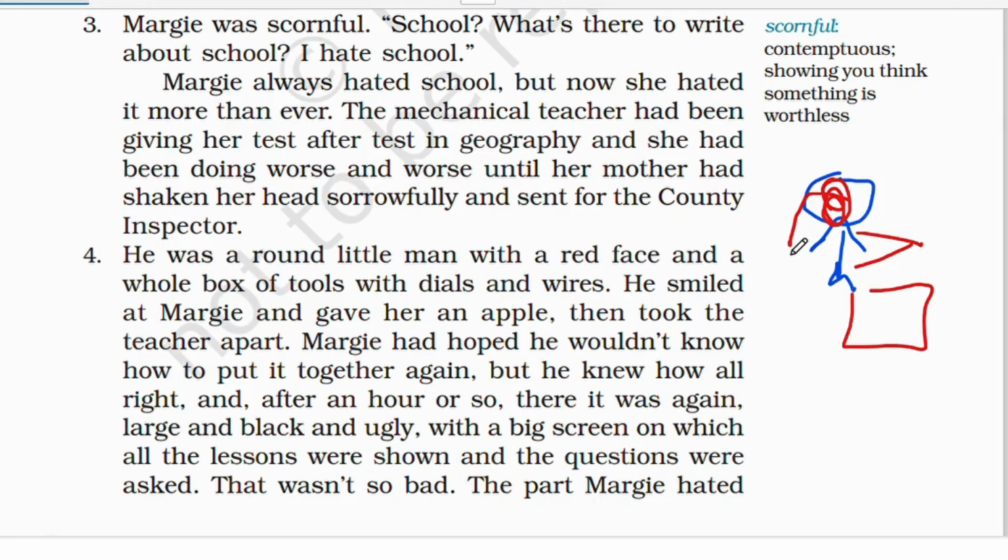She hoped he wouldn't know how to fix this mechanical teacher. But obviously he did, and after an hour or so he knew how to put the mechanical teacher back in place.